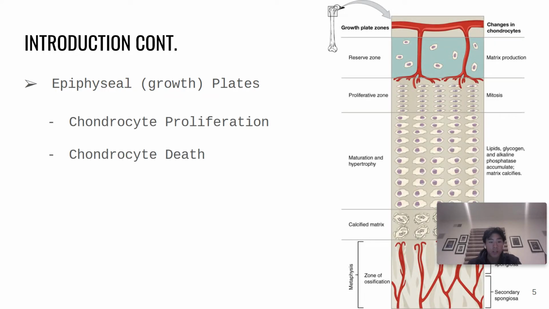The growth plates functioning properly depends on the balance between chondrocyte proliferation and chondrocyte death. Highly mitotic chondrocytes in the proliferating zone of the epiphyseal plate create chondrocytes, which push the resting cartilage upward and increase the length of the bone diaphysis.